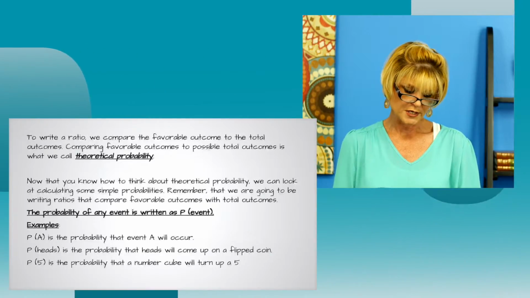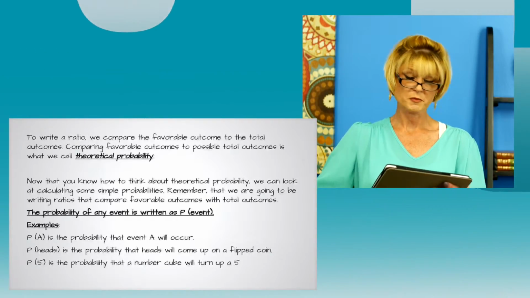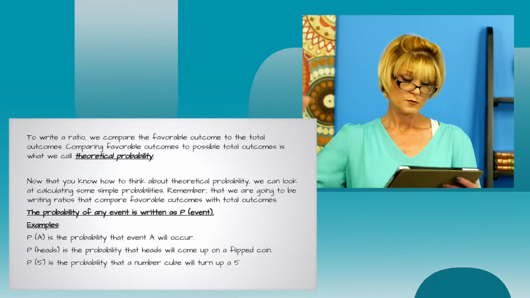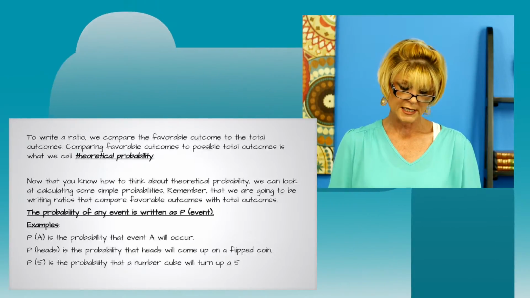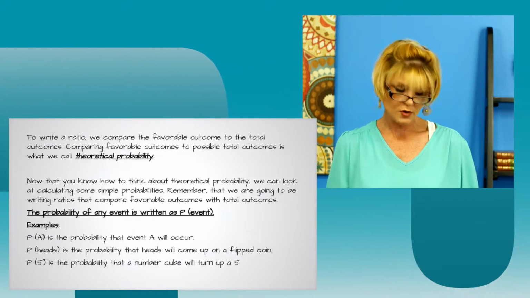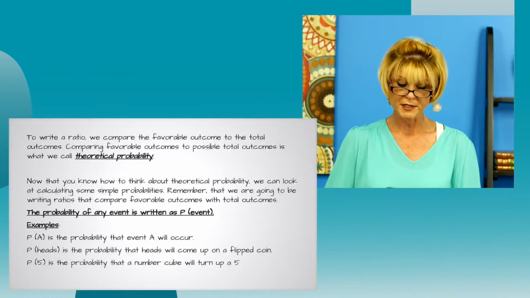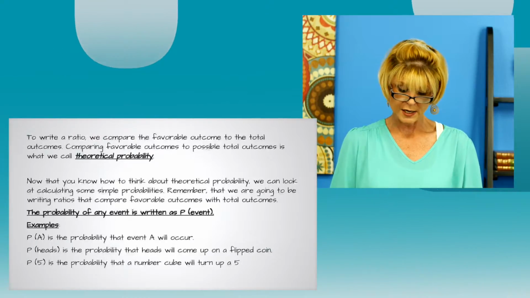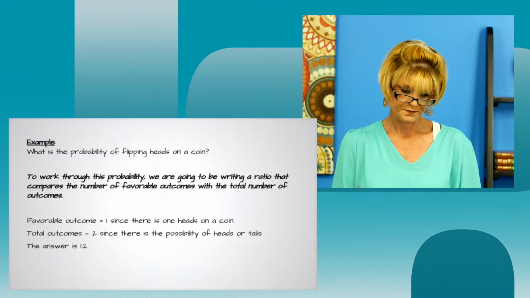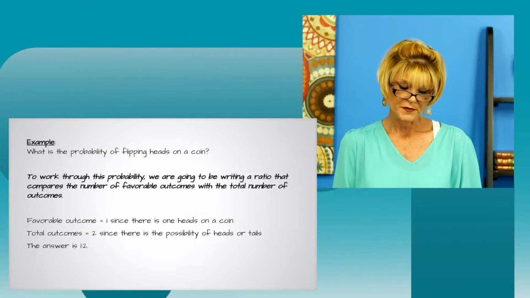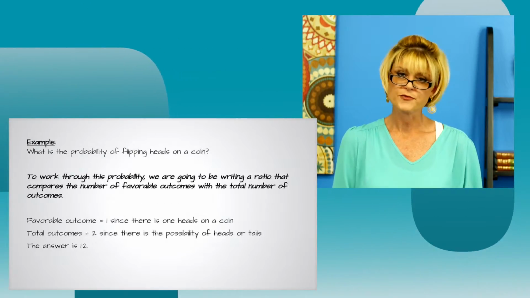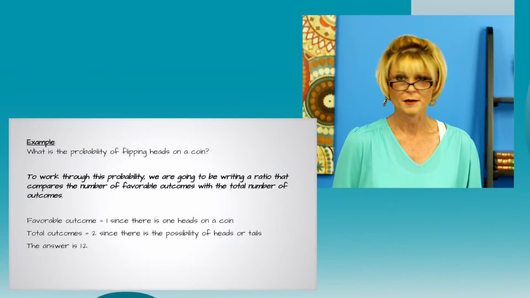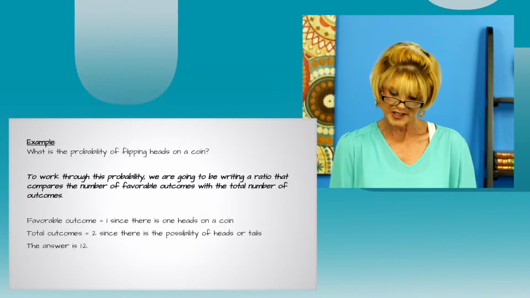So the probability of any event is going to be written as P and then the event. So here are some examples. PA, that's the probability that event A will occur. P heads, that would be the probability that heads will come up on a flipped coin. P5, that's the probability that a number cube or a die will turn up a 5. Let's look at an example. What's the probability of flipping heads on a coin? Now you might be able to do this one in your head, but we'll just start simple.